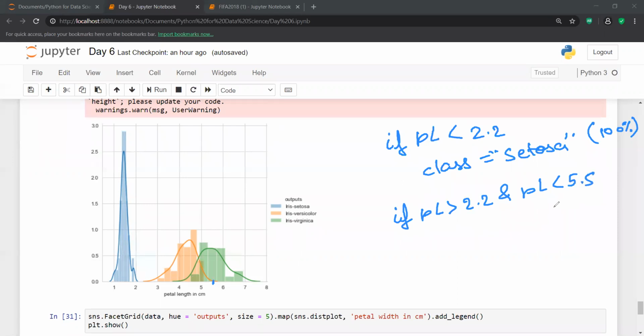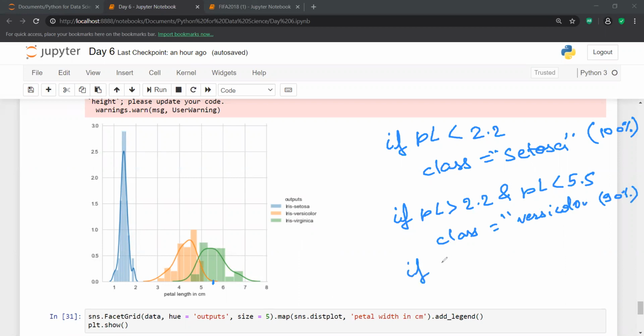Okay, so if petal length is greater than 2.2, and if it is lesser than 5.5, then it is versicolor. I am not 100% confident; I may be 90% confident. And the same thing applies for virginica.